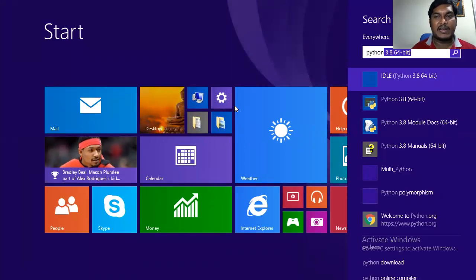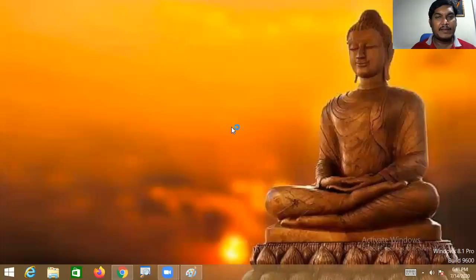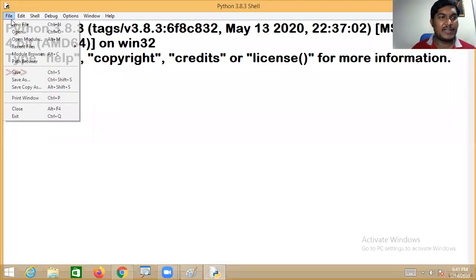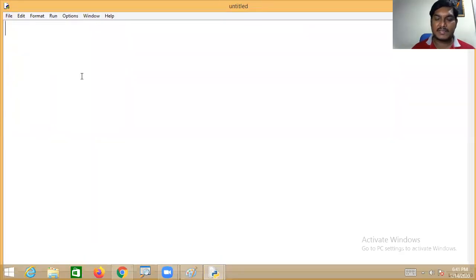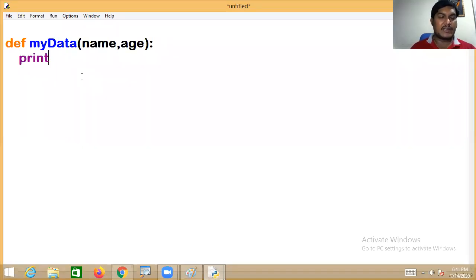Kindly put your attention. I'll jump directly into the Python IDLE. I want to write a file, so go to new file. I'm defining a function, my data. This function requires two arguments: name and age. So at the time of calling this function, we have to pass two arguments for this